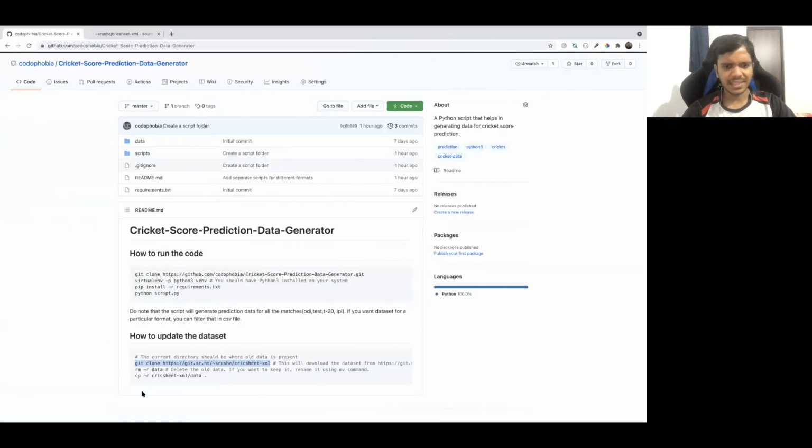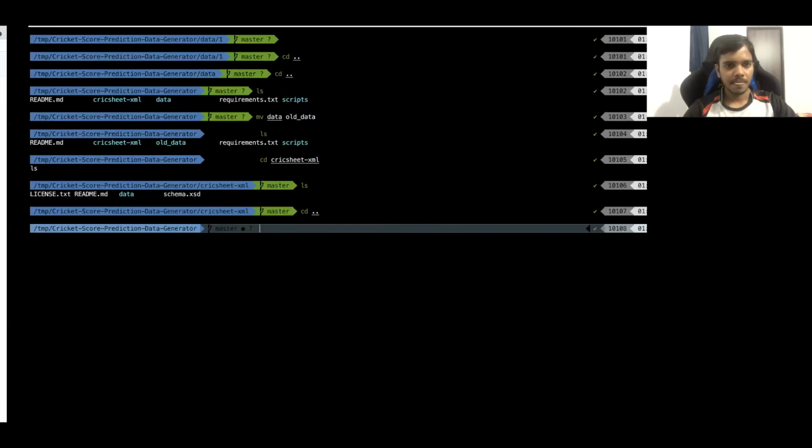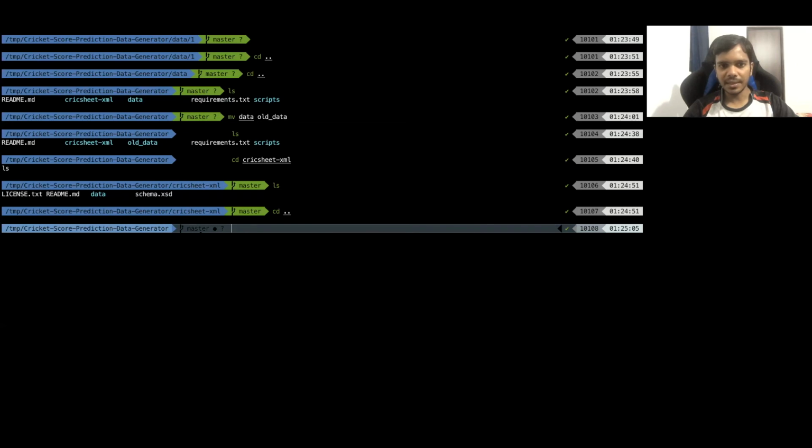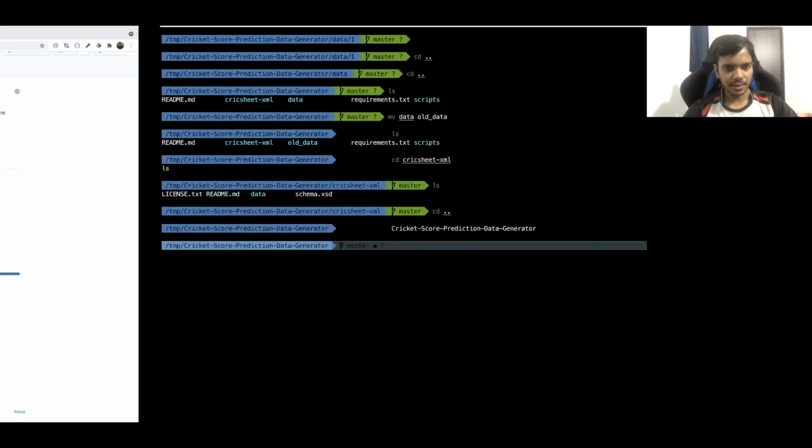So basically, the second step is that you can either delete the data or use the move command to rename the folder. I have used the move command to rename the folder. Next, I will copy this data here. You have to be present in the main directory. When you clone this, you should be present in this directory, cricket score prediction data generator. Then run this code. Sorry, this is wrong. Let me copy this again.